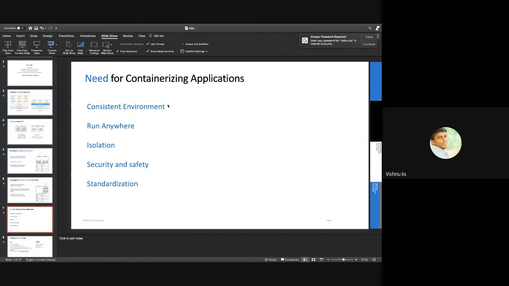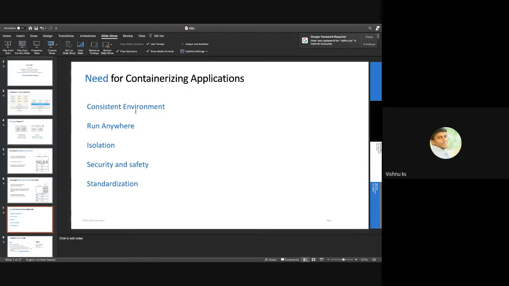A need for containerizing an application, that also discusses a consistent environment. So a containerized app will be consistent across the environment. Let's say we can deploy it on a laptop. It can be deployed onto a remote server in AWS or Azure or Google Cloud, any public cloud. It will be consistent across environments.